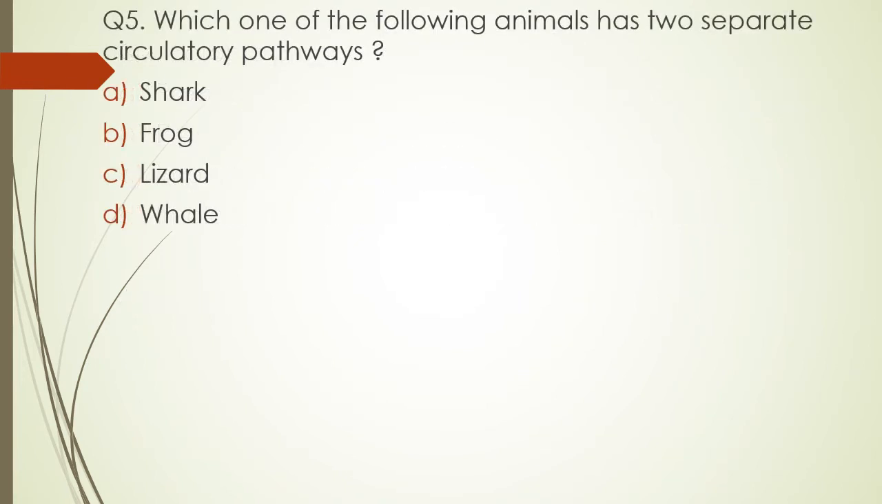Question 5. Which one of the following animals has two separate circulatory pathways? Option A. Shark. Option B. Frog. Option C. Lizard, or option D. Whale. The correct answer is option D. Whales.